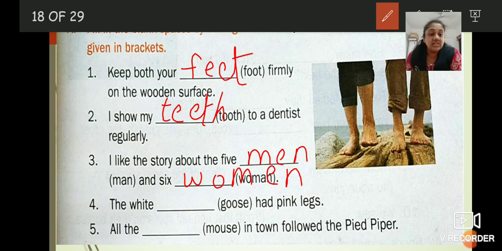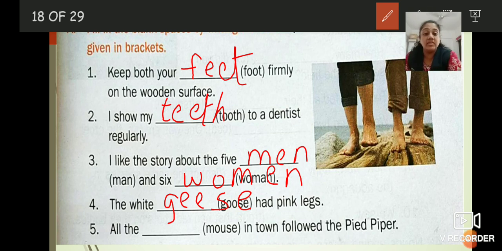The white dash had pink legs. Goose. What is the plural for it? It is geese. G, double E, S, E. All the dash in town followed the Pied Piper. Mouse. What is the plural of the mouse?